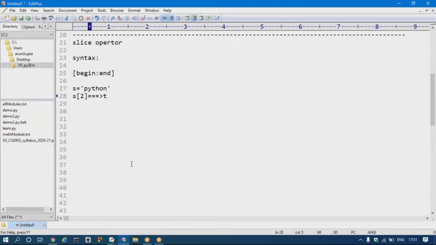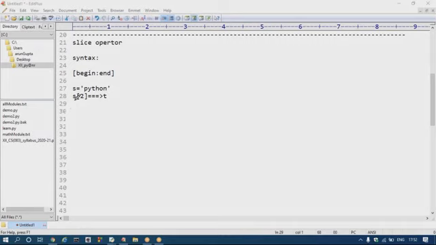What? We are not using a colon sign. If we are not using a colon sign, this is simply considered an index concept. Am I using a colon sign here? No, I'm not using any colon sign. And here, what is mandatory? The colon sign is mandatory for slicing.